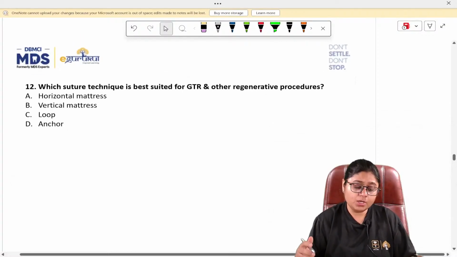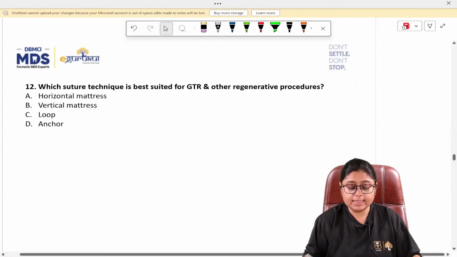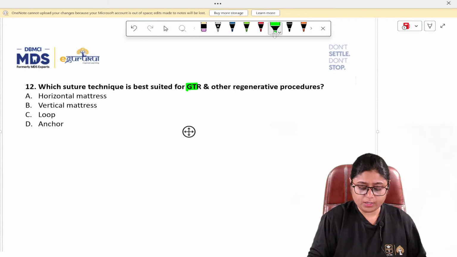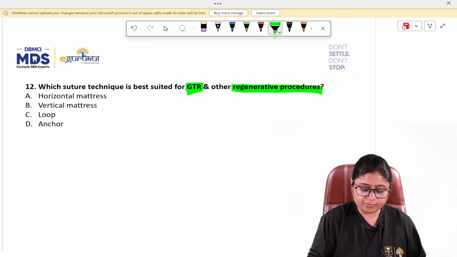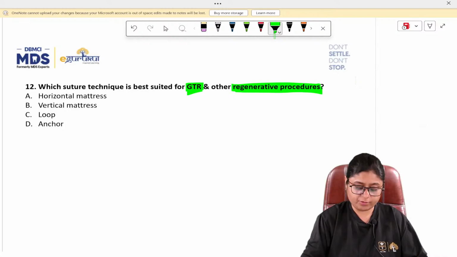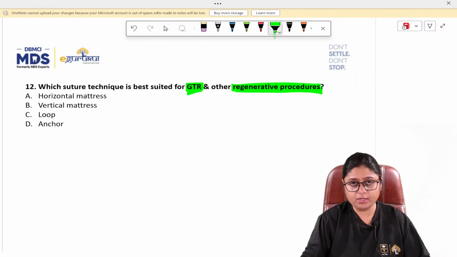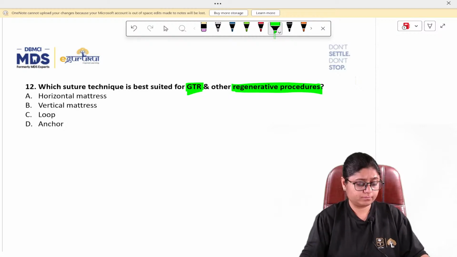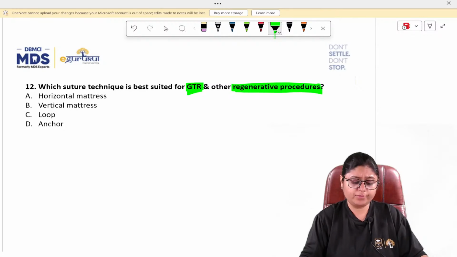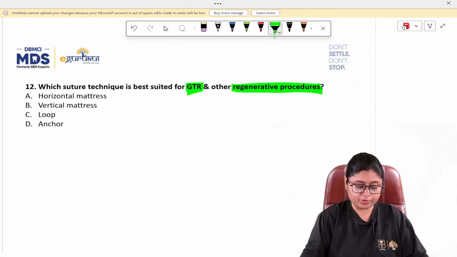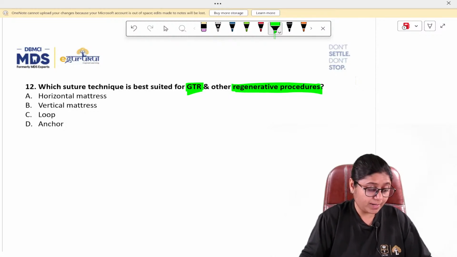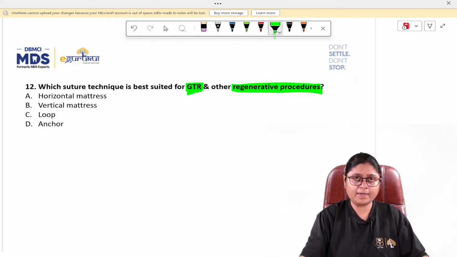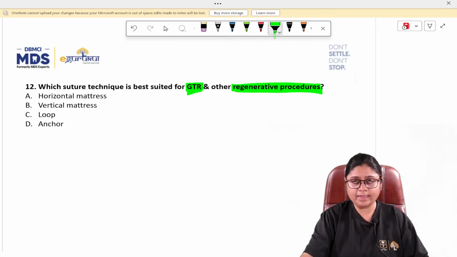Now, the next question is, which suture technique is best suited for GTR and other regenerative procedures? GTR is a regenerative procedure. So, which suturing technique is suited for regeneration? Option A, horizontal mattress. Option B, vertical mattress. Option C, loop. And option D, anchor.